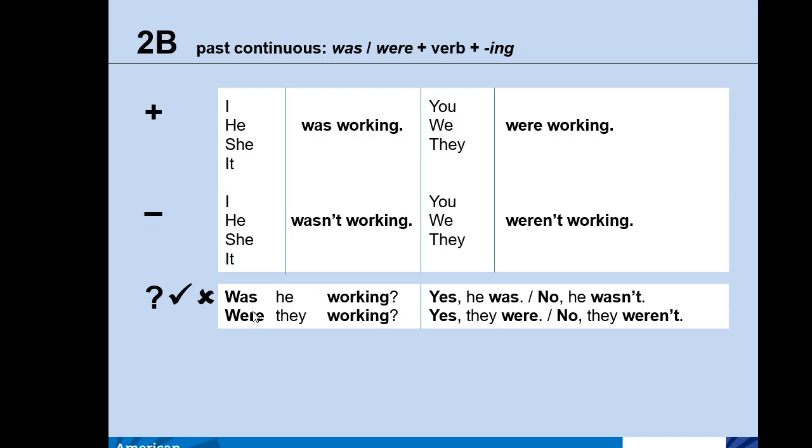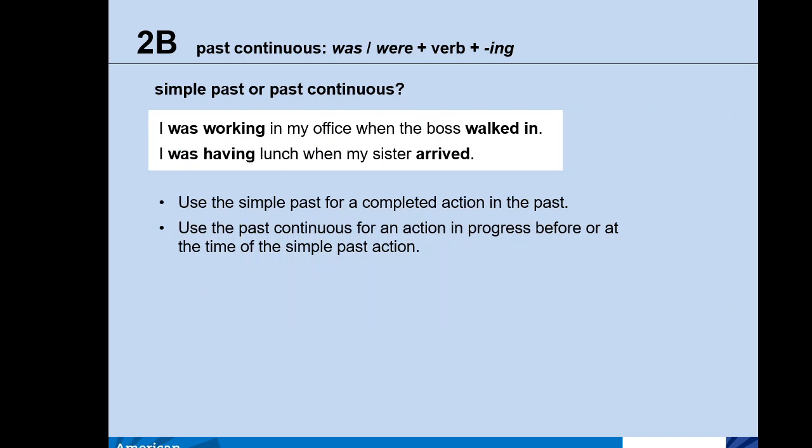Begin a question with the verb be in the past form, and then immediately followed by the subject or the pronoun in the sentence. Making a contrast between the simple past and the past continuous, we have to remember that we have seen that the simple past form is used to talk about a complete action in the past.